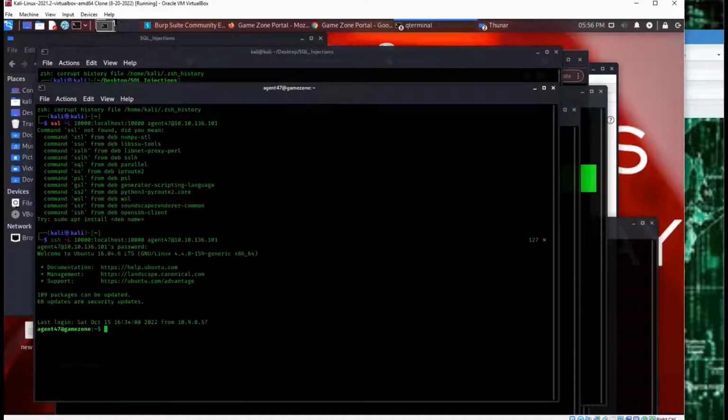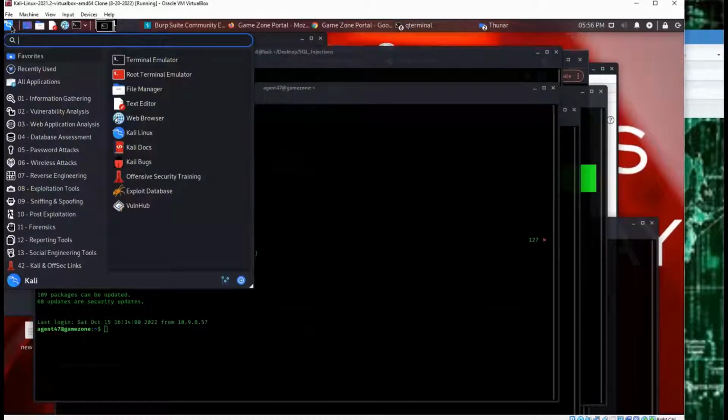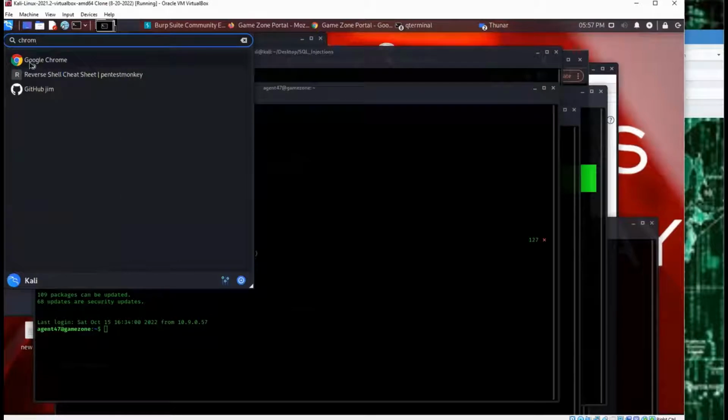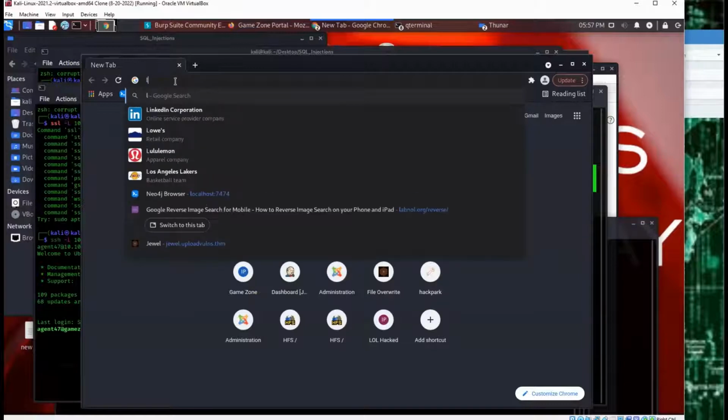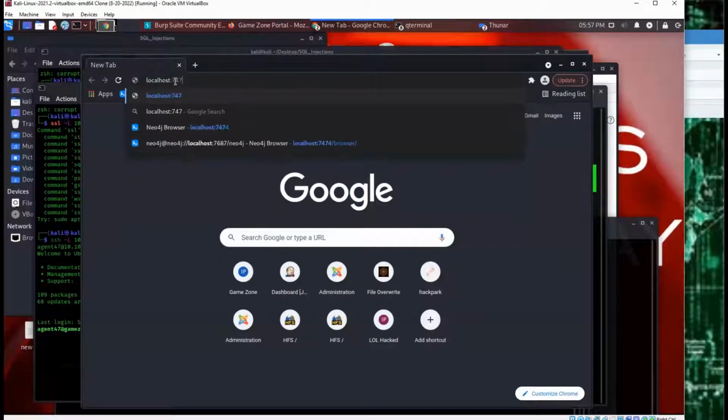All right, we're in. Okay, so next thing we want to do is utilize our localhost. For my computer, I'll access that port. So I'm going to go to Chrome and go to localhost 10,000.